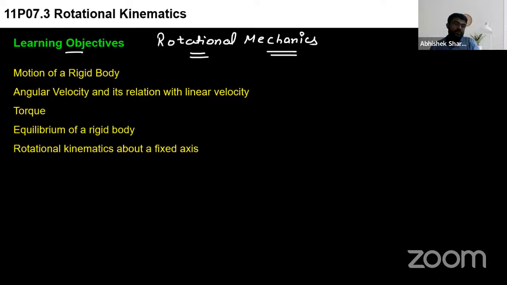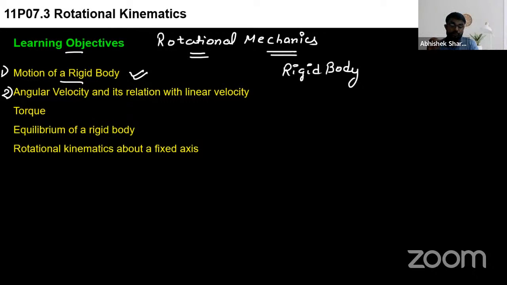So these are the learning objectives. First, we'll see the motion of a rigid body. For this, we'll try to understand what a rigid body basically is. What is a rigid body? Then we'll understand its motion. So this completes the topic, motion of rigid body. You can note it down if you want. Then we'll see the angular velocity and its relation with the linear velocity.